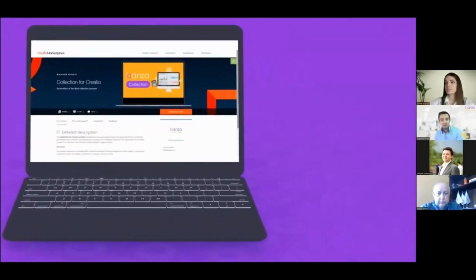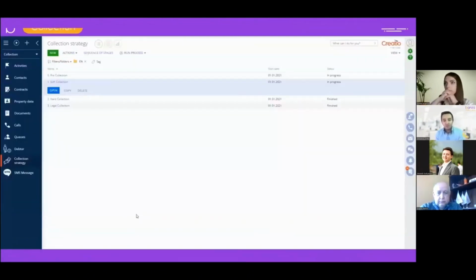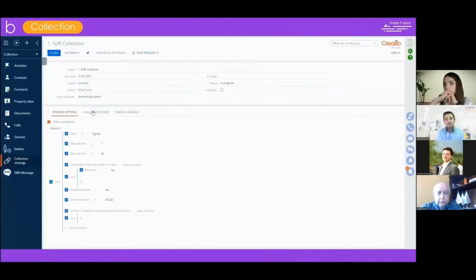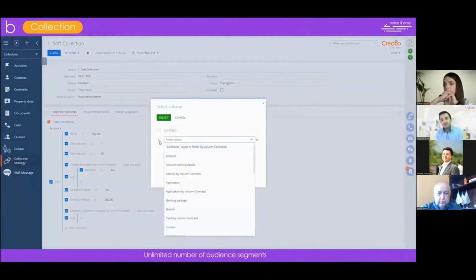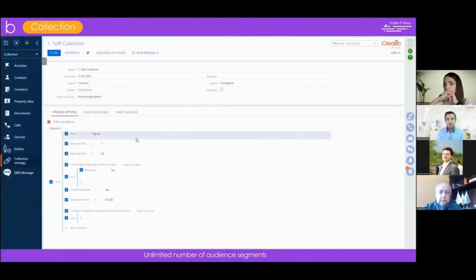And let's imagine that client forgot to make repayment in terms of a signed contract. His profile should be processed by a debt collection department whose work is automated by Collection for Creatio. Is a ready-to-use solution that provides automation of standard and unique debt collection strategies at all stages, like pre-soft, soft, hard, legal collection. Collection for Creatio is one of the most efficient solutions for banks, MFIs, distribution, logistics, and service companies. The solution allows you to manage debt collection strategies of different customer segments at all stages.